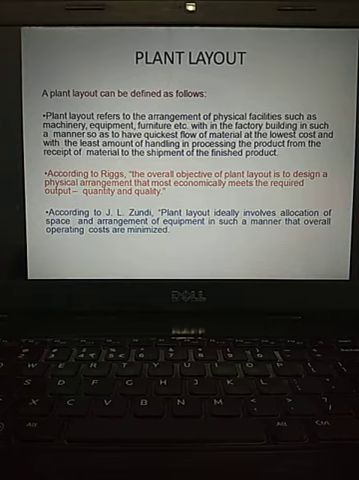A plant layout is the interior setup. When you enter a house, generally Indian houses will have what? First a hall, next a kitchen, next other kinds of rooms. In a hall, a few kinds of things will be available, and those are meant to be set up there only. Same way, a plant layout allows us to establish the machineries in a proper place